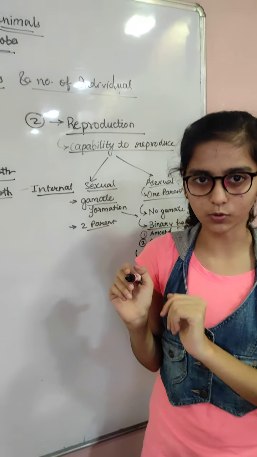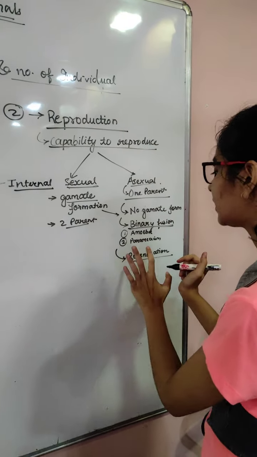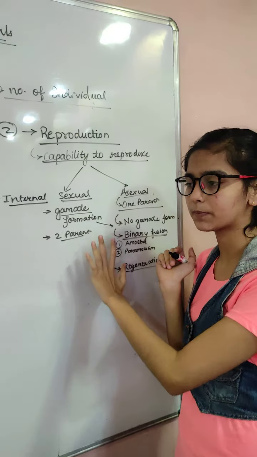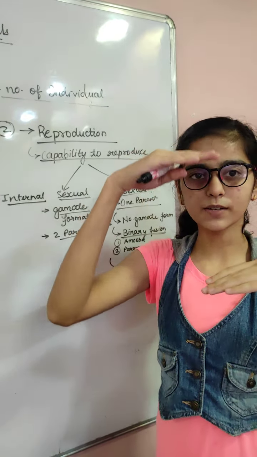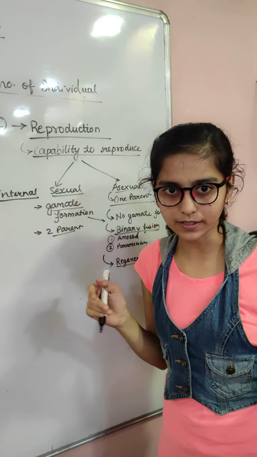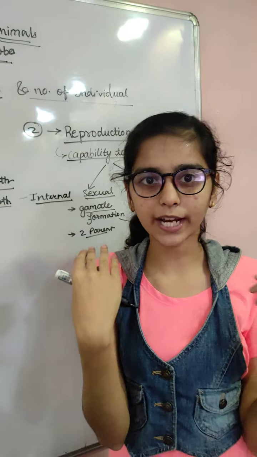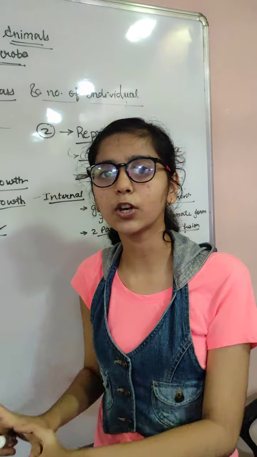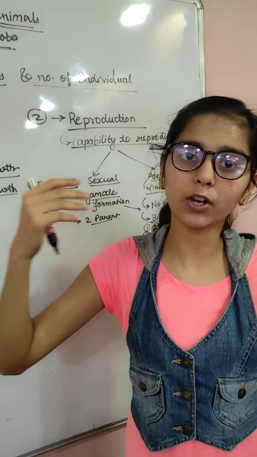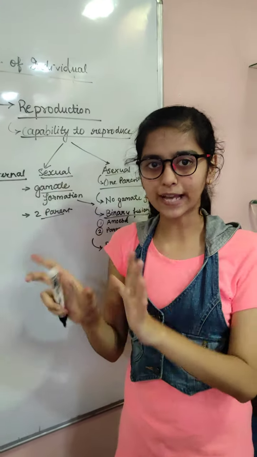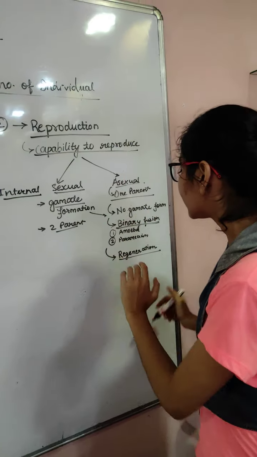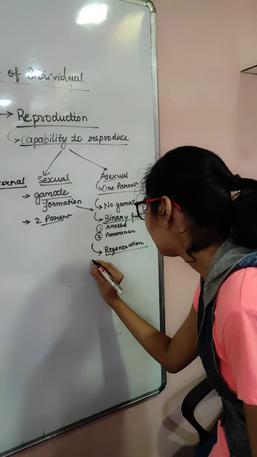The same happens in regeneration as a mode of asexual reproduction. A planaria cuts itself into three parts, or accidentally gets cut, and every part regenerates the whole body. I would say the entire body would develop. So for regeneration, the example is planaria.